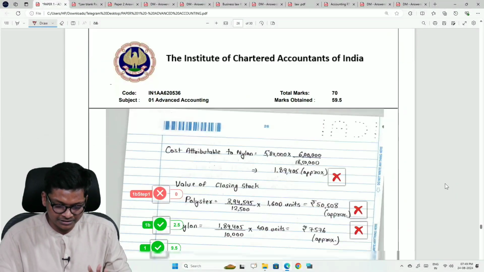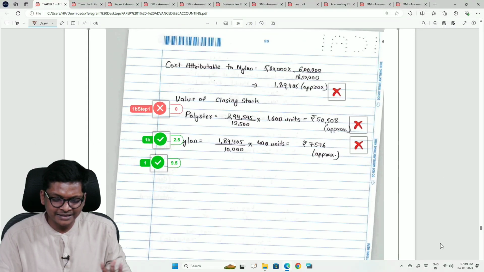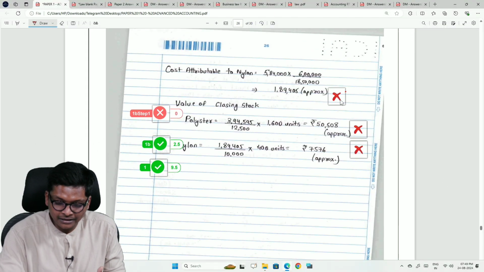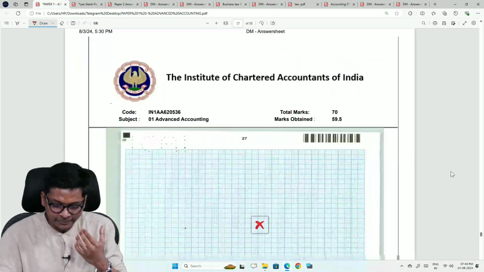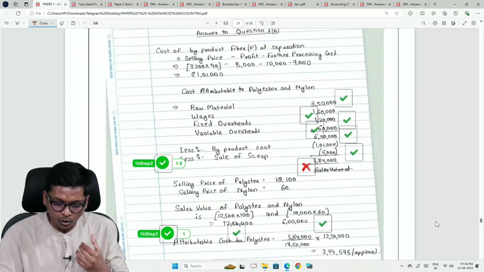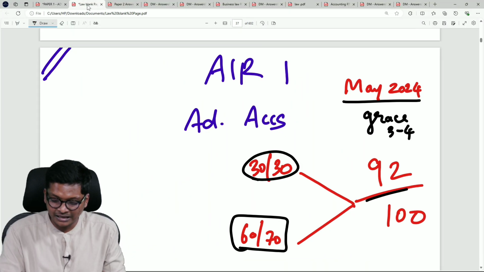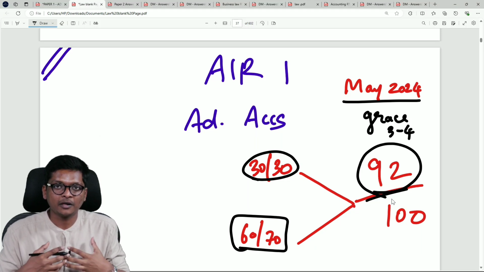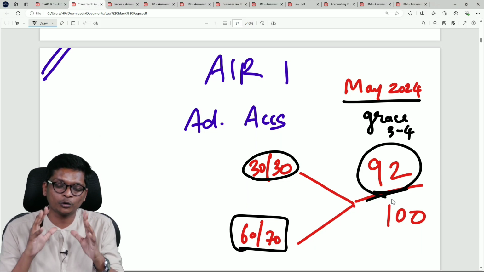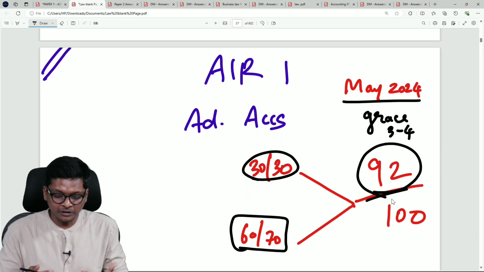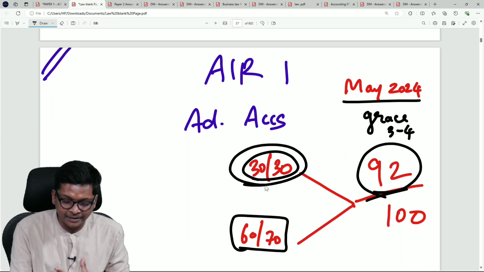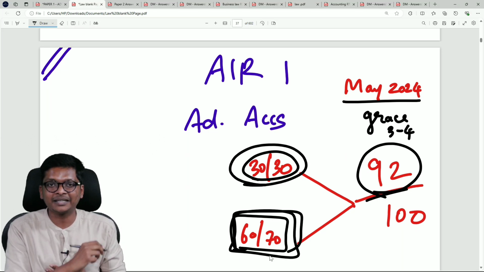So that's about it, this answer, fairly simple, neatly done. You look at this, towards the end a lot of mistakes he is getting. That means the student basically what he did not know he wrote in the ending, what he knows he did in the first, and he was able to get 92 out of 100. For us 80-90 we get itself, I know you will be satisfied. So focus on presentation guys, because everybody is doing well in MCQ. This is going to be a game changer.